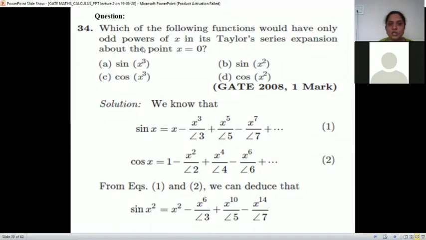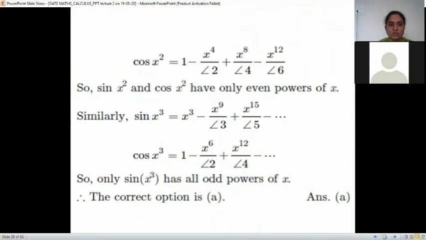But the question is, would have only odd powers of x. So here there are only even powers of x, so this option is incorrect. Then cos x square, replace x by x square, and if we see, these are again all even powers, so this answer is also not correct.